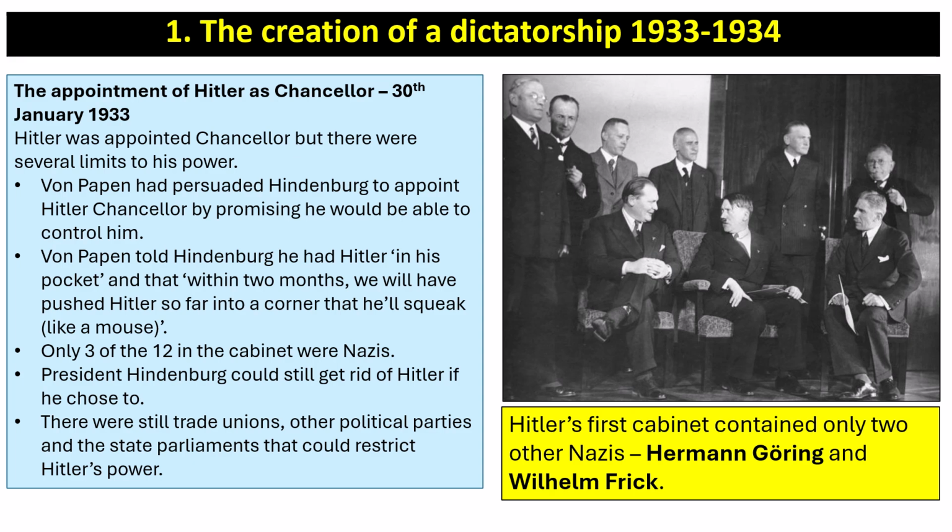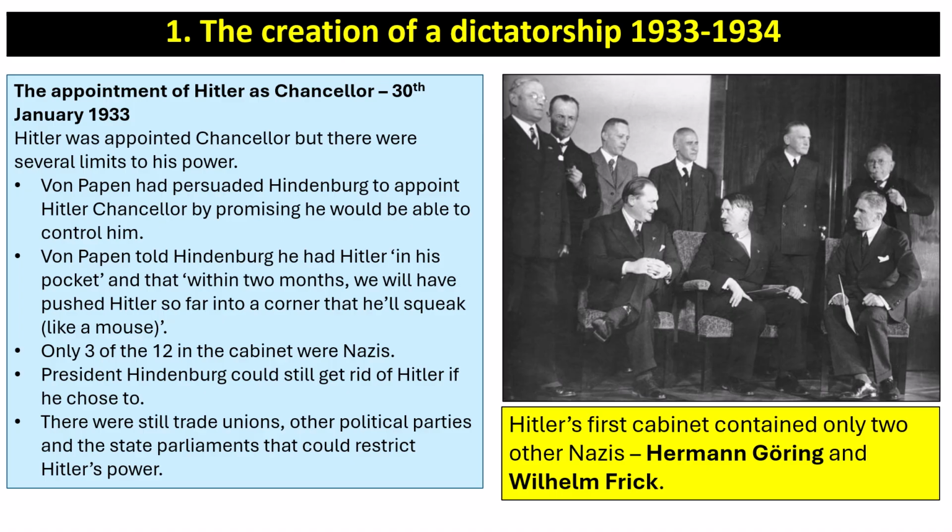Firstly, Franz von Papen had persuaded Hindenburg to appoint Hitler Chancellor by promising he would be able to control him. In fact, von Papen had told Hindenburg he had Hitler in his pocket and that within 2 months we will have pushed Hitler so far into a corner that he'll squeak like a mouse. Only 3 of the 12 in the cabinet were actually Nazis. There was Hermann Goering, Adolf Hitler and Wilhelm Frick.